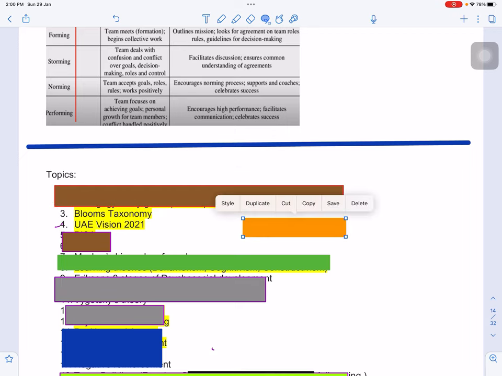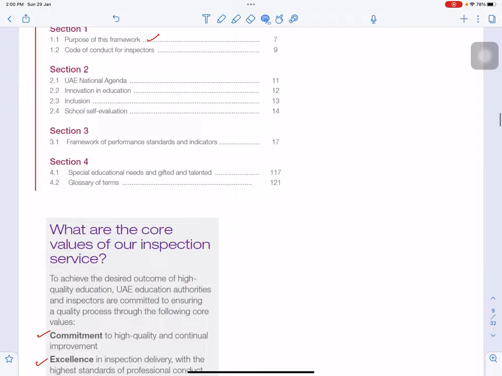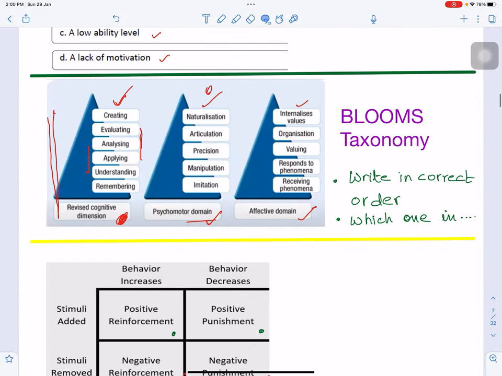Then, Bloom's taxonomy. Most teachers usually remember only the cognitive domain, but Bloom's taxonomy talks about 2 other domains: the psychomotor domain and the affective domain. You must know the affective and psychomotor domains. This time the question came in the context of the cognitive domain. They wrote down 2-3 orders and one order was correct, so we had to pick which one is correct.